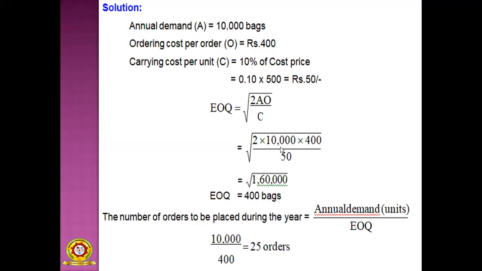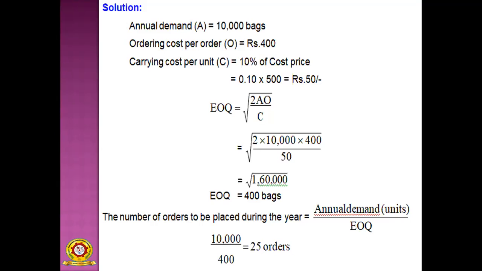So 2 into 10,000 into 400 by 50. Then we are getting root 1,60,000, and EOQ equals 400 bags.